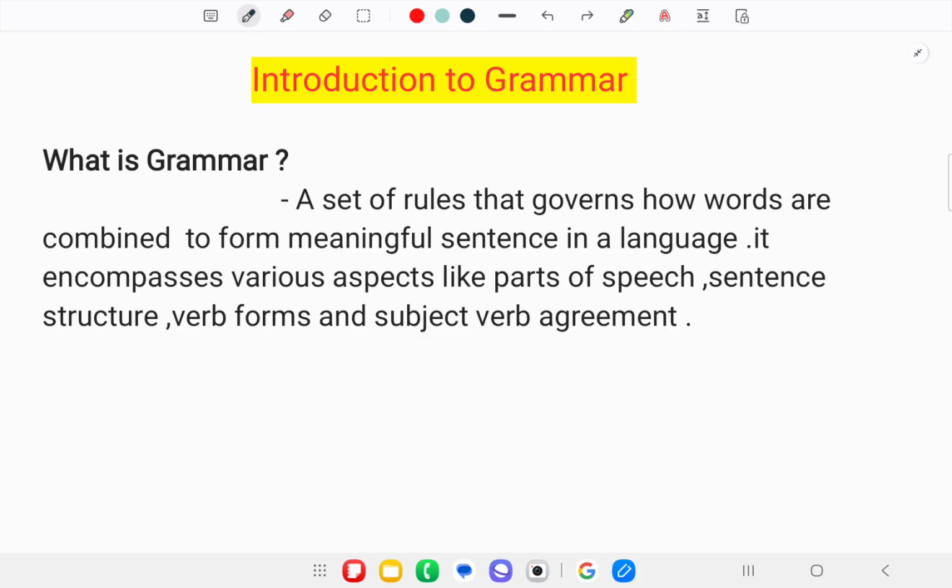You will not say, fine I am. There are structures that are already fixed in your mind, so you cannot say any wrong utterances. This means that there is a linguistics that has been fixed in your mind and you cannot say any wrong utterances. So here I will talk about introduction to grammar.